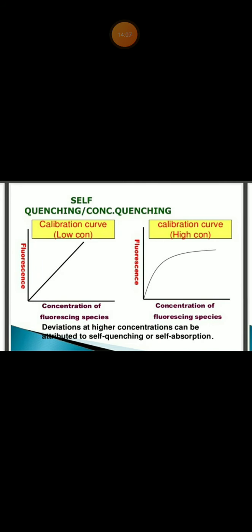And in the second picture, the x-axis is concentration of fluorescing species and the y-axis is fluorescence, but here it is high concentration. In the low concentration of the solution we will get the correct fluorescence value, but due to quenching in high concentration the fluorescence decreases and becomes static later. Okay. Deviation at a higher concentration can be attributed to self-quenching or self-absorption.